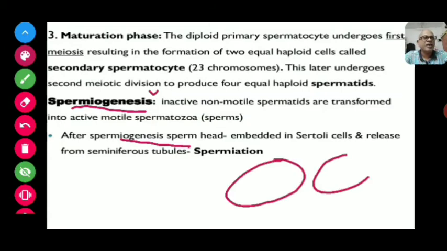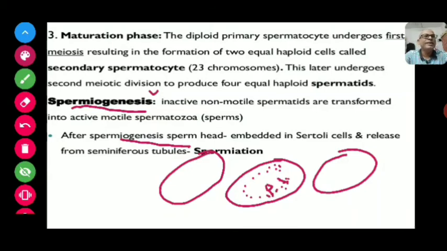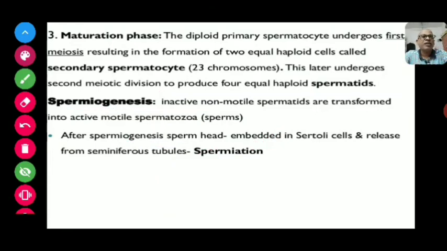Let's take a diagram of the seminiferous tubule. Inside the seminiferous tubule, the sperm's head is embedded in the Sertoli cells and it is released from the seminiferous tubules, and the process is known as spermiation. So students, a total of 3 different processes we have studied. First is spermatidogenesis, the formation of spermatids.